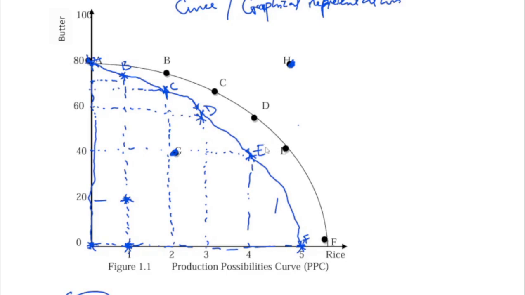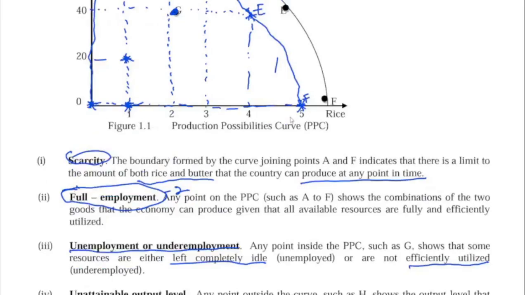Example, with the same resources, you're asking me to produce 5 bags of rice with 80 bags, with 60 tins of water. This is totally unattainable. I can't use these resources to produce this. Do you understand what unattainable point means?